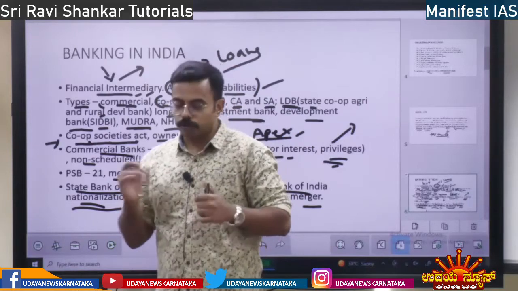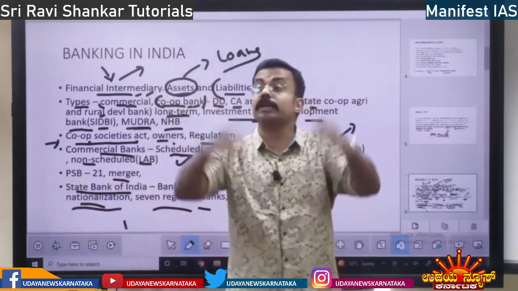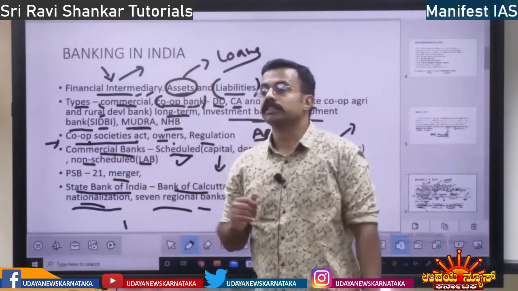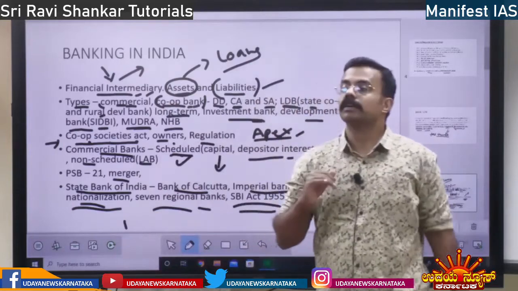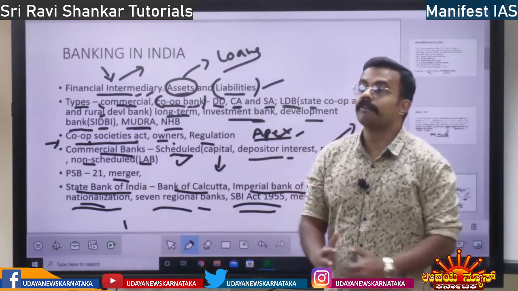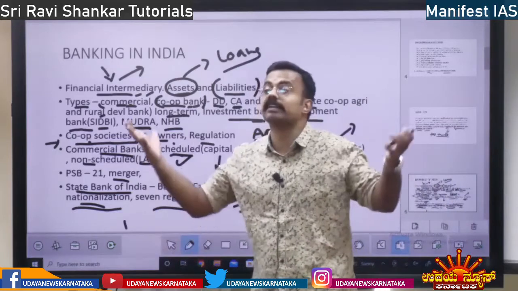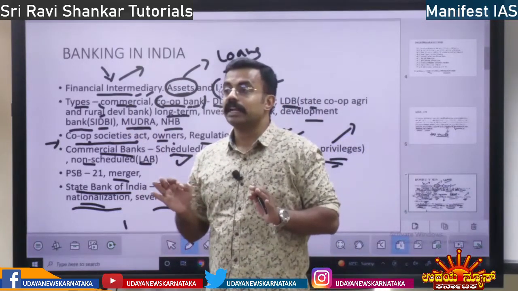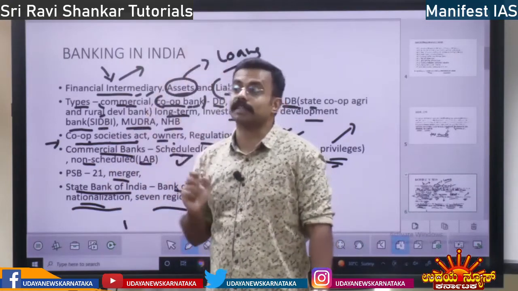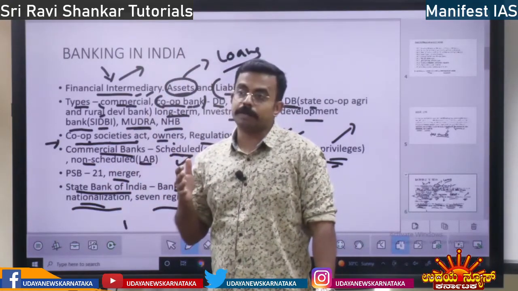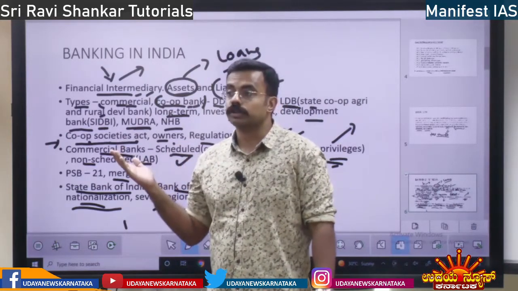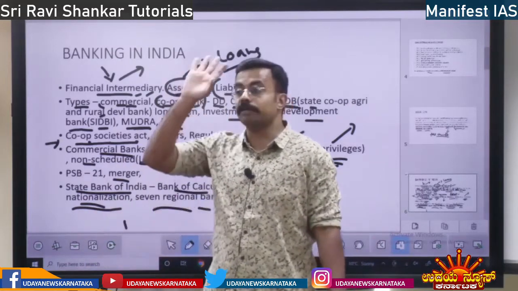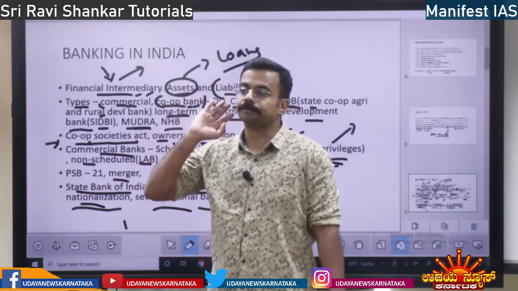so many unnecessary things. So what happens when you merge the banks, it will become a very big bank. So State Bank of India's assets will go along with State Bank of Mysore's assets and become State Bank of India's assets. So the bank's capacity will rise. The bank's capital will rise. When the bank's capital rises, it will become one of the biggest banks in the world. So the valuation of State Bank of India is lakhs of crores. When you merge State Bank of Mysore and all these banks, its valuation increased and it became one of the top 10 banks in the world.